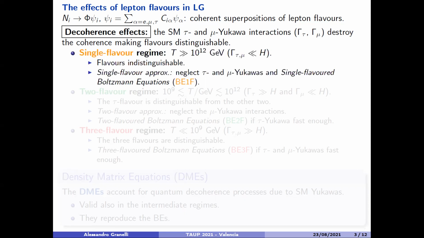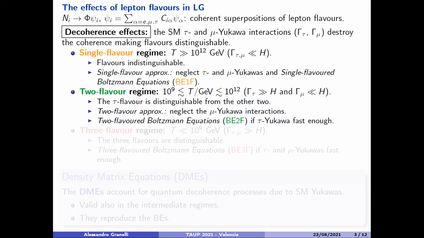In the early universe, one can distinguish between 3 different flavor regimes. The first one is the single flavor regime, which happens above 10^12 GeV, when the tau and muon Yukawa interactions are slower than the expansion of the universe. In this case, the flavors in the early universe are indistinguishable. And one can use the single flavor approximation in leptogenesis, neglecting the tau and muon Yukawa interactions. And one can work with the classical single flavor Boltzmann equations to study the time evolution of the quantities involved and of the lepton asymmetry.